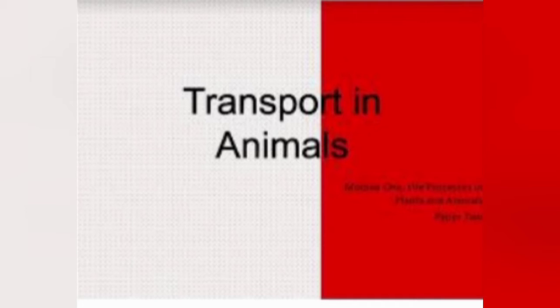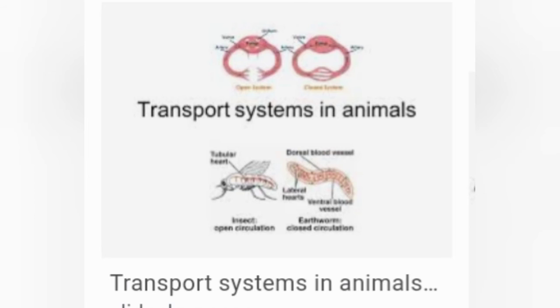In lower organisms like the protozoans, sponges and cnidarians, since every cell of the body is in direct contact with the surrounding water and there is a direct exchange of the materials between the cell and water, there is no need of a circulatory system.